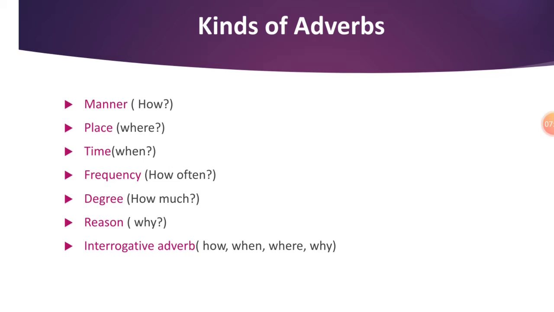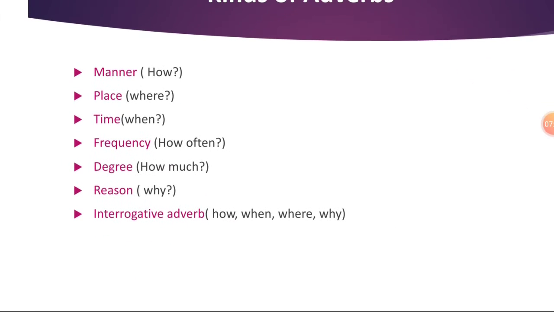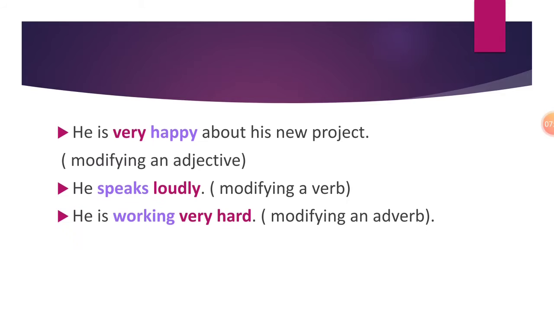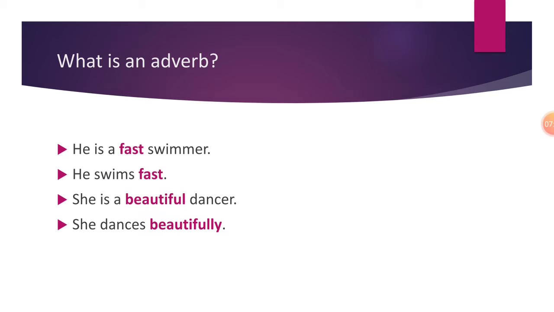By manner, I am repeating again and again, I mean how you are doing something. How is an action going on? That is called manner, adverbs of manner. So again, if I give you some examples, see, in the first sentence, he swims fast. So how does he swim? Fast. Manner.